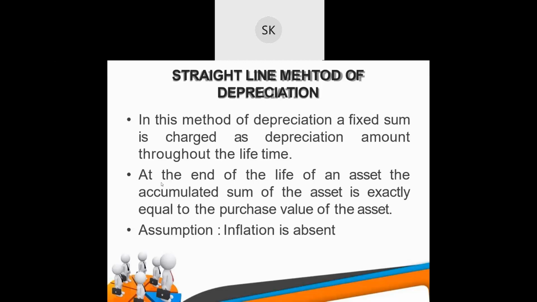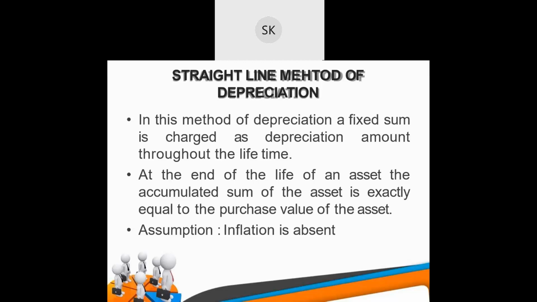At the end of the life of an asset, the accumulated sum of depreciation is exactly equal to the purchase value of the asset. Suppose I give you an example of this: suppose in 2001 you have purchased a machine of 20,000 rupees, a small machine.